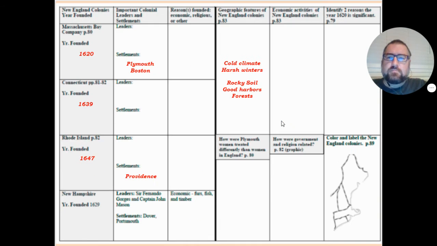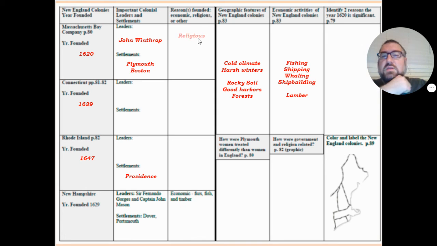Moving on, in the New England colonies, the leader for the Massachusetts Bay Colony was a guy named John Winthrop, and then he and his associates started up the colony for religious reasons, specifically because the Puritans who lived over in England were being persecuted, so they said, we're going to practice our religion in peace over in North America.